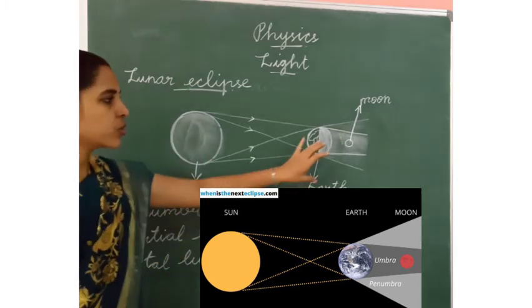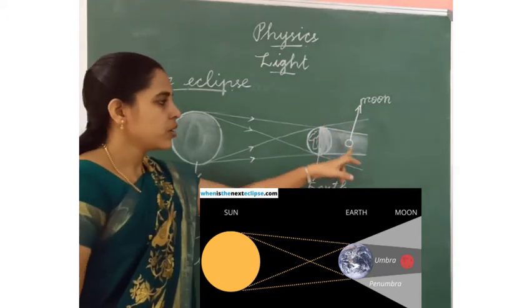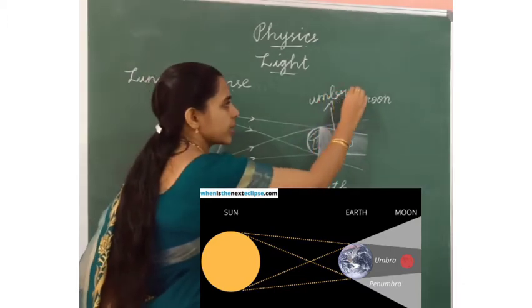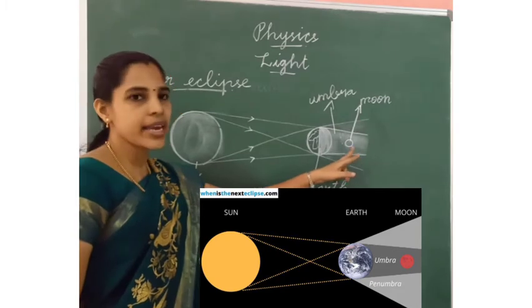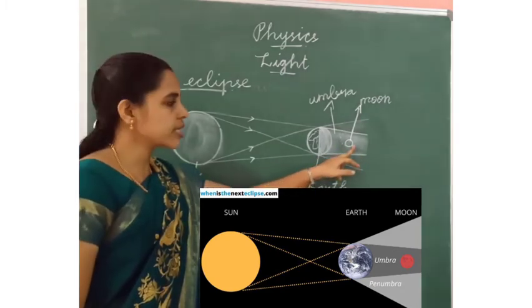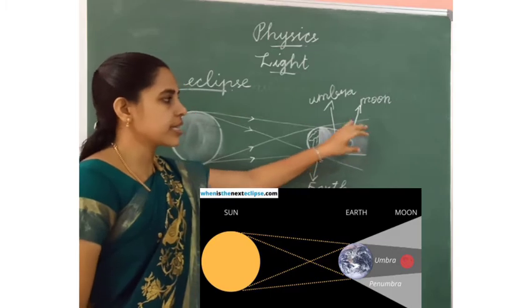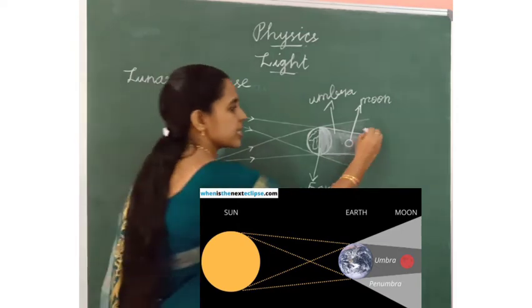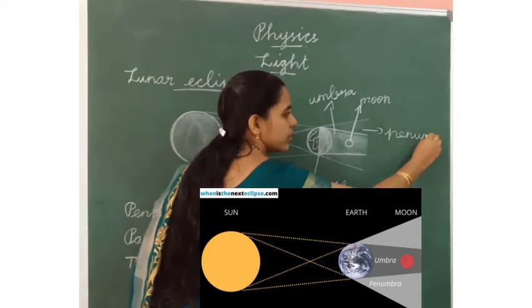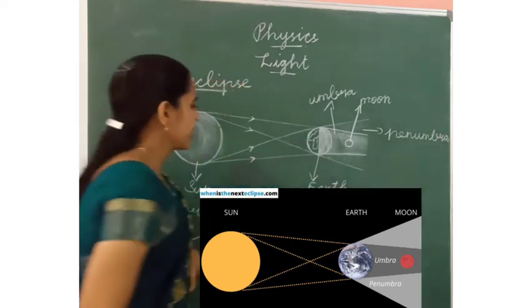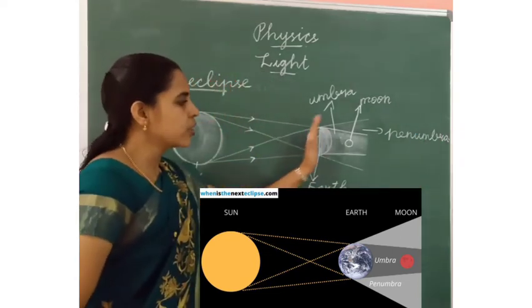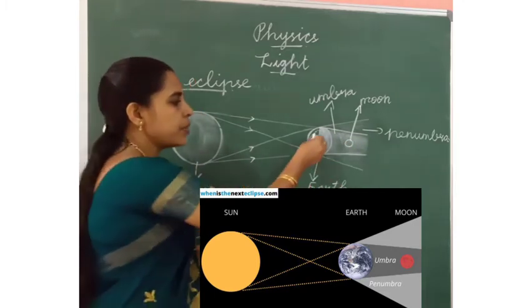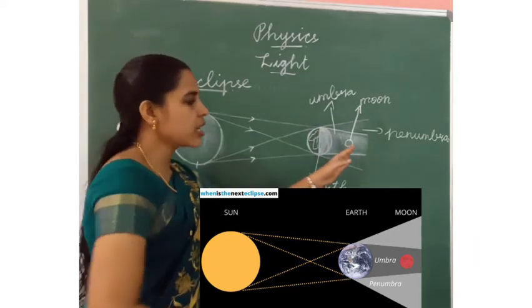Then it has 2 types of regions: one is umbra, another is penumbra. Umbra is the darkest area behind the earth. The penumbra is lighter; it is considered dark with a little light. When the sunlight falls on the earth, the moon is on the next side, so the moon will not get the light, and the people living on this side cannot see the moon.